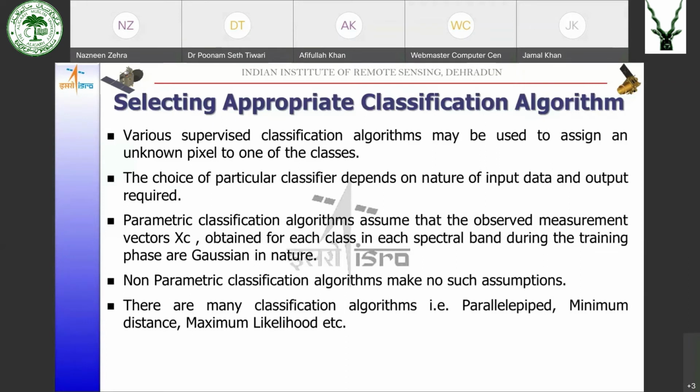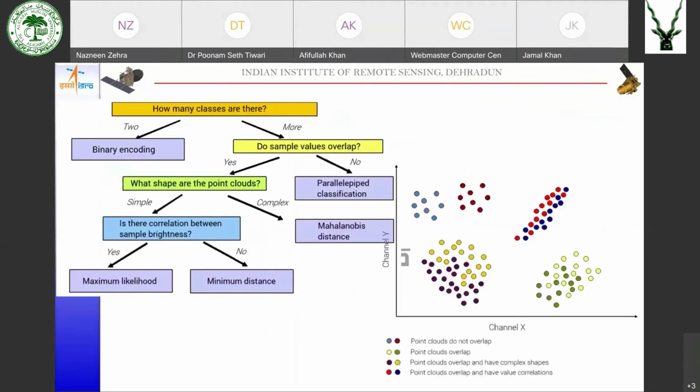Okay. So there are various classification algorithms. One by one, we will look at these algorithms. So how to select which algorithm we should use? First of all, this is just a simple rule. You can use it or you can select any algorithm. Basically we have these: maximum likelihood, minimum distance, Mahalanobis distance, parallelepiped, and a simple binary input.